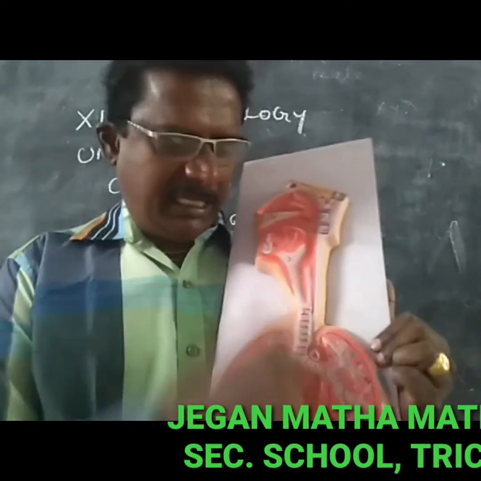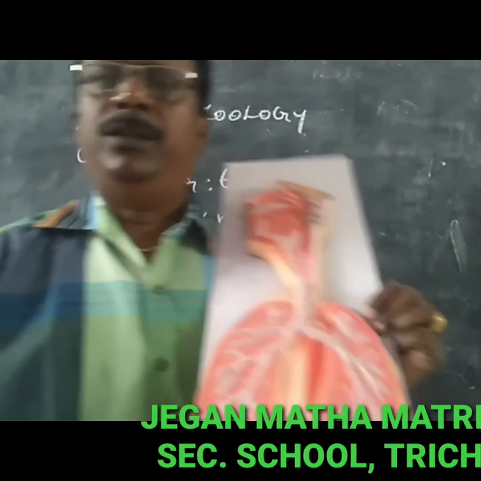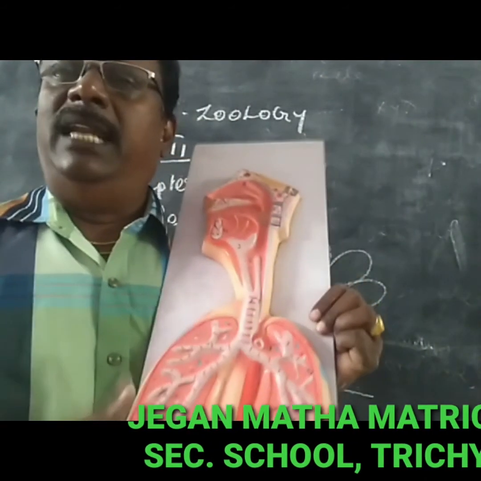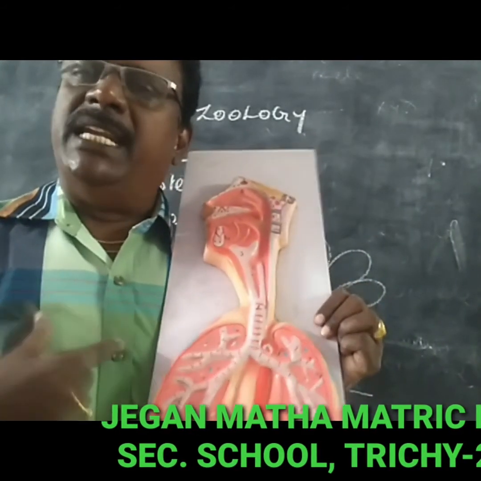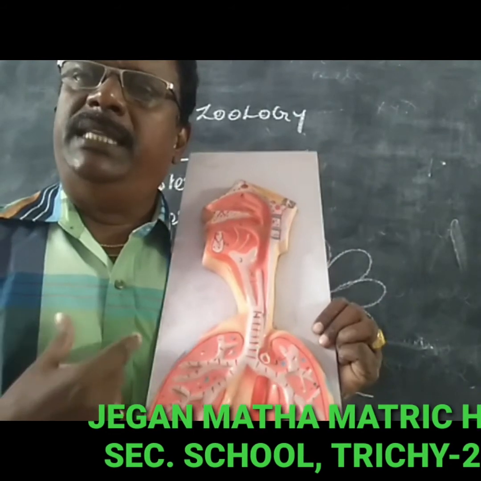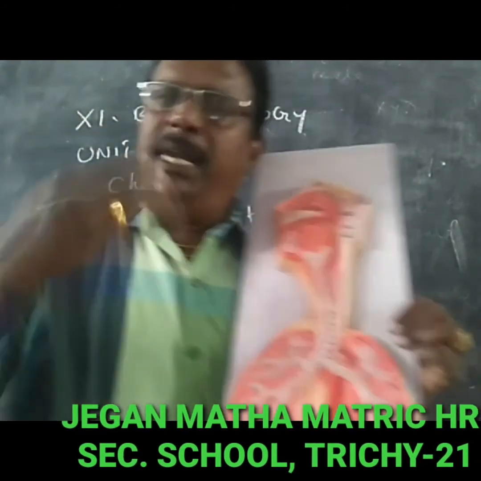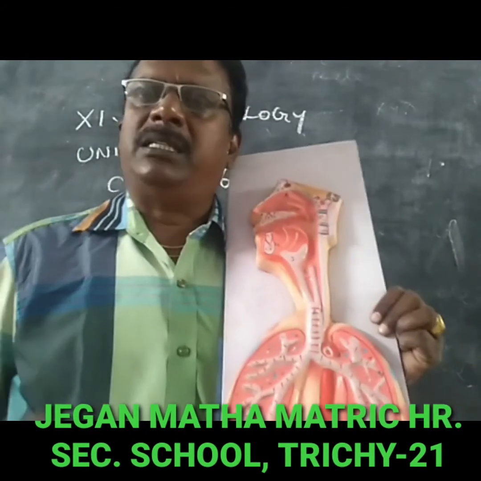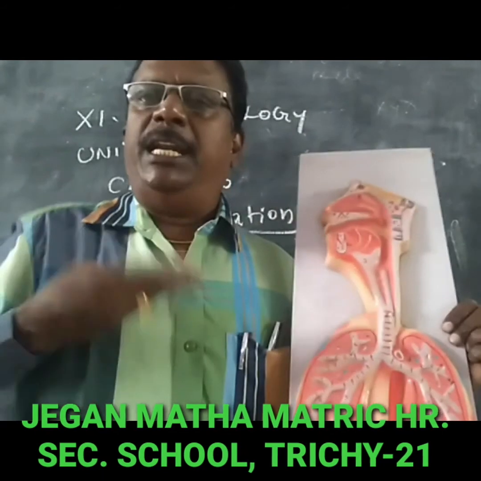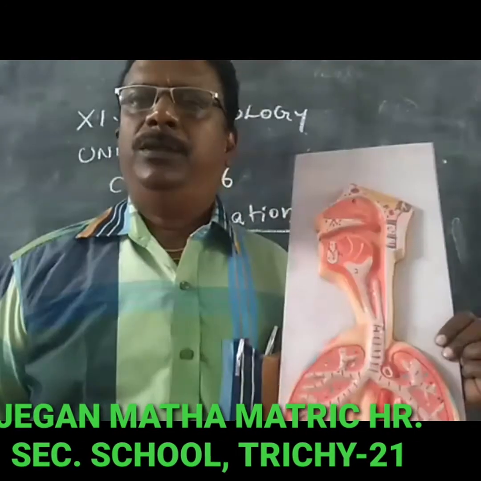The next is the lungs. There is one pair of lungs, which lies in the thorax cavity. Normally the body cavity is divided into two parts. The upper part is called the thorax cavity, and the lower part is called the abdomen cavity.